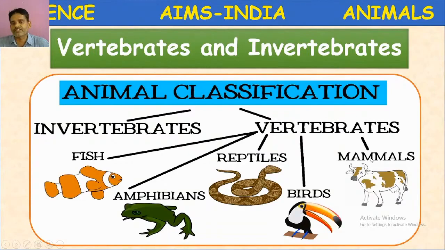Next, mammals. Mammals are those animals which possess hair or fur on their skin, and which can give birth to young ones and feed the young ones with milk. Such animals are called mammals. Okay, children. Human beings belong to which category of vertebrates? Yes, mammals. Let us proceed.